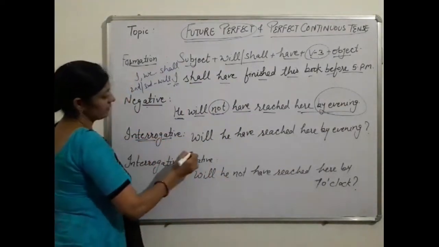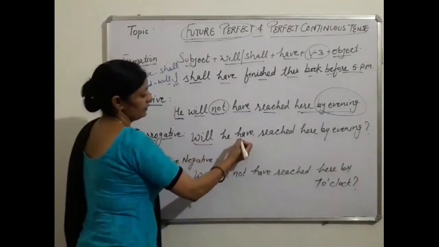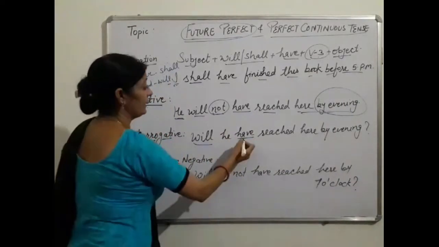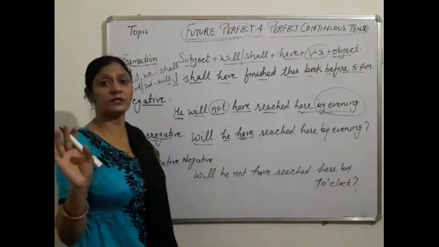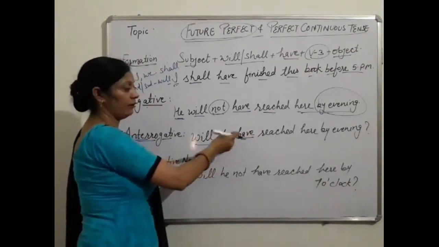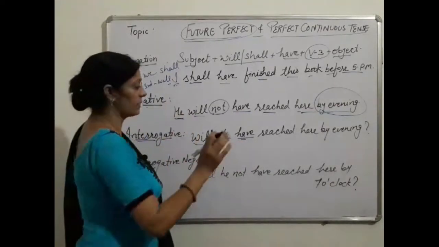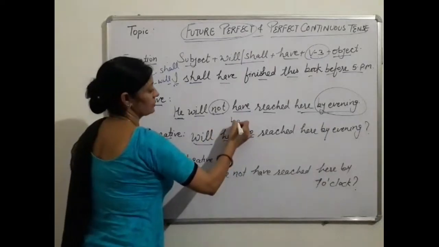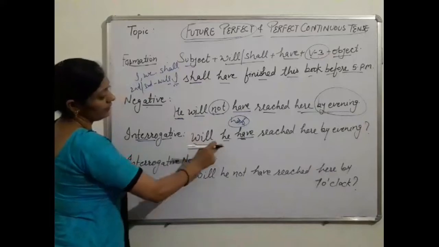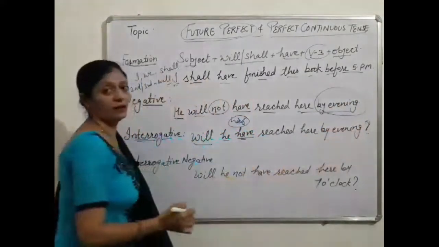In interrogative sentences, we use will or shall before the subject. Then after the subject, we use have. Students, here you have to remember only have is used. Whatever our subject is, he, have; she, have; I, have; they, have; whether it's first person, second person, third person, only have is used. We don't use has here. Okay. Will he have reached here by evening? And a question mark at the end.